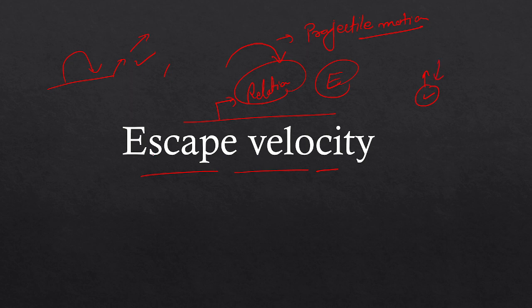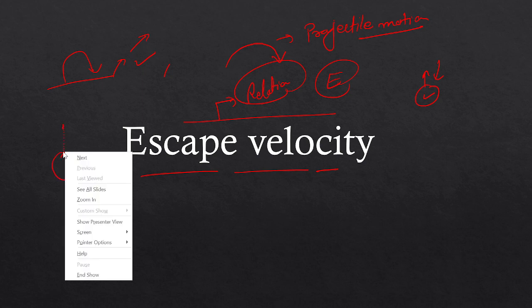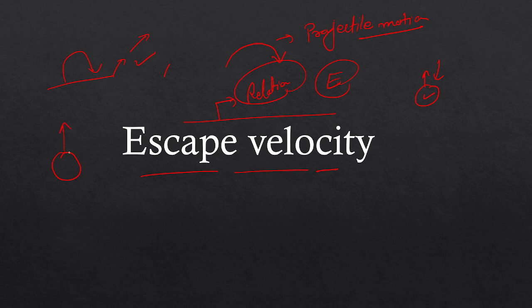Simply, we can say escape velocity is the velocity with which, if we throw anything upward, it will never come back. Like, this is earth and I am standing here and I throw a particular thing upward with this velocity, and that thing will never come back. It means it will never fall again to the surface. If I throw that thing with this velocity, it will go beyond the reach of the gravitational force of earth.